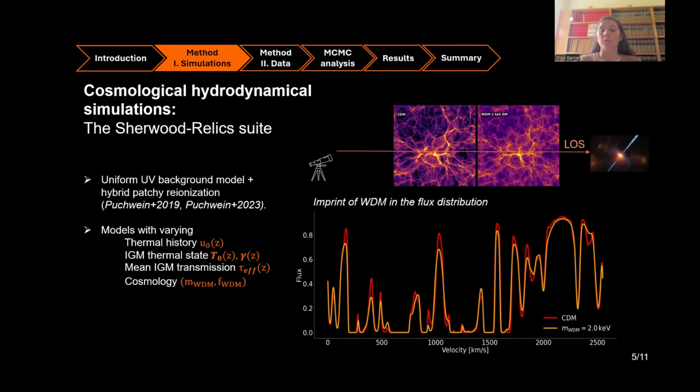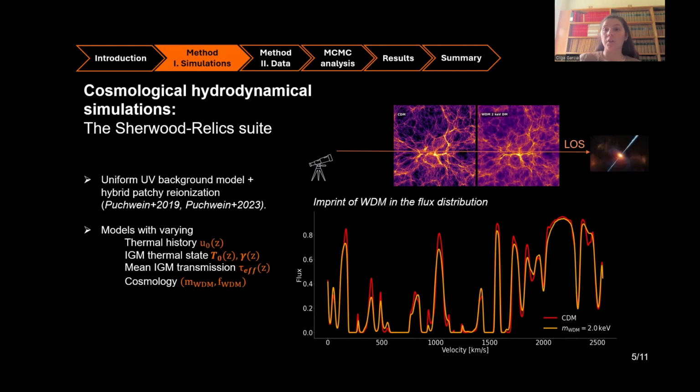We previously mentioned this pressure smoothing effect, and at the simulation level, we account for this by running simulations with varying thermal history. In practice, we vary photoheating rates and end of reionization redshift that go into this u0 parameter shown in the slide, corresponding to the cumulative heat injected into the gas by some redshift.